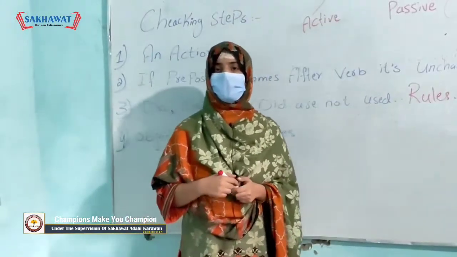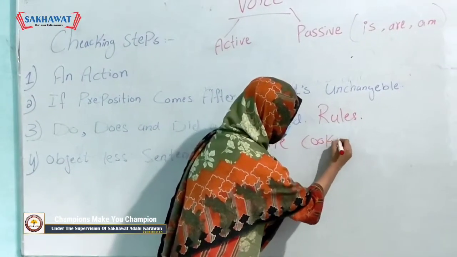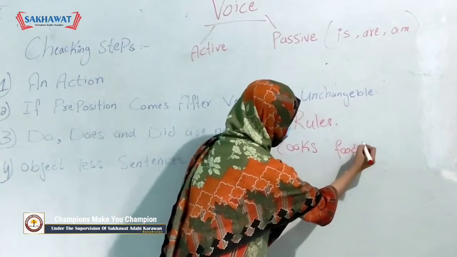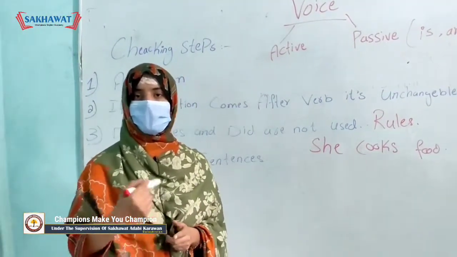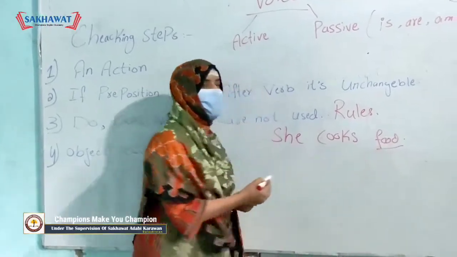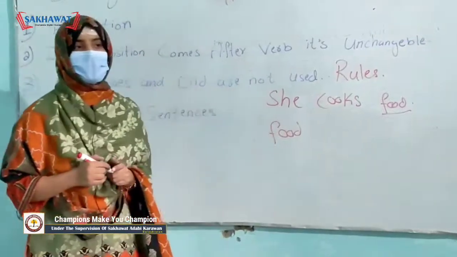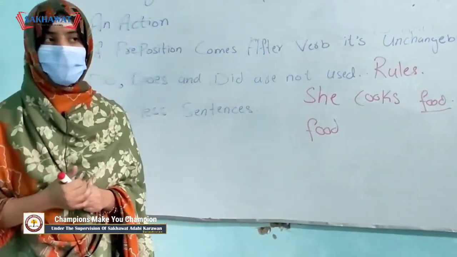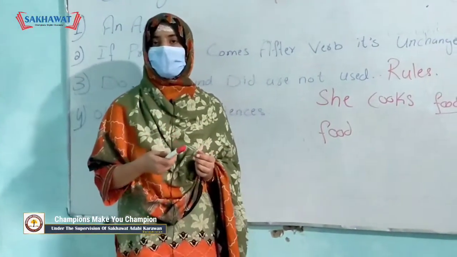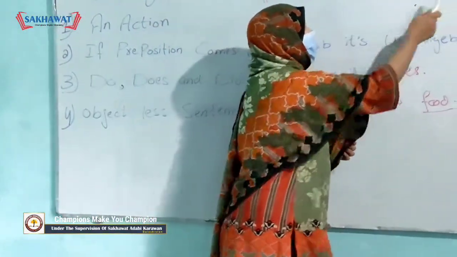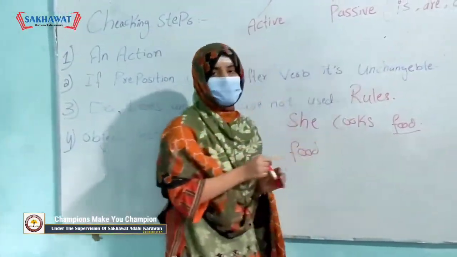Now I will make one sentence for you. She cooks food. How can we change this active sentence into passive voice? The first step was the object of active sentence becomes the subject of passive sentence. Second rule is to be verbs are used according to tense. So we are having simple present and the to be verbs of simple present are is, are, am. Food is singular in this sentence, so we will have is with it.